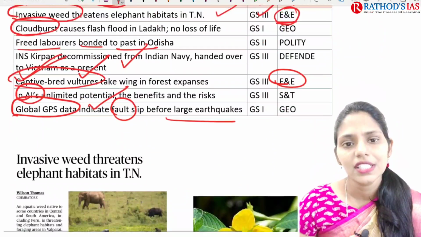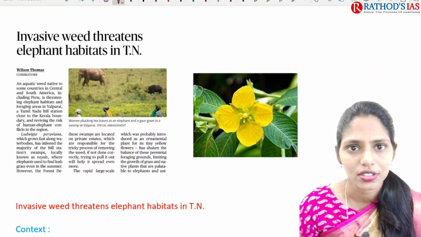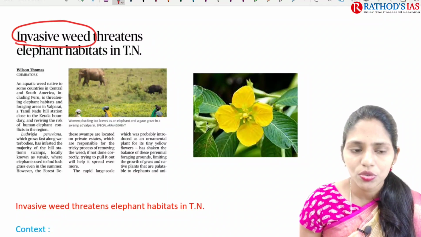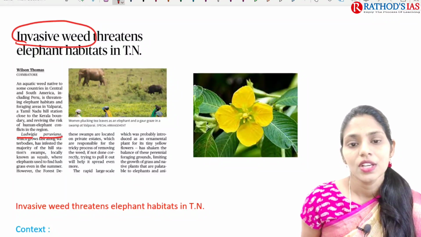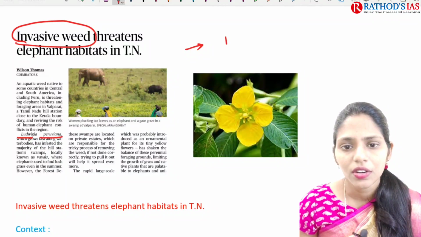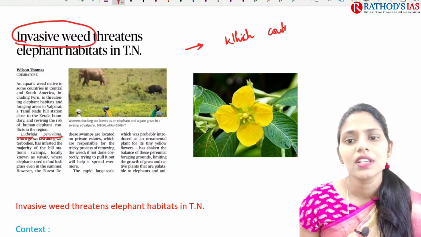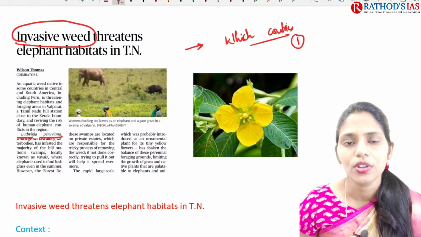So now let us try to see the detailed analysis, and today is Sunday, so there will be no editorial discussion. The first topic is about an invasive weed. The name of this invasive weed is Ludwigia peruviana. Here you have to see some important points, like in which countries it is native, that is, in which countries it is actually present. That is the first point.